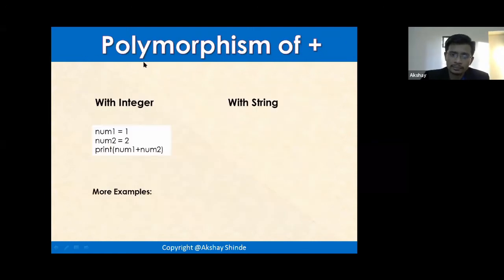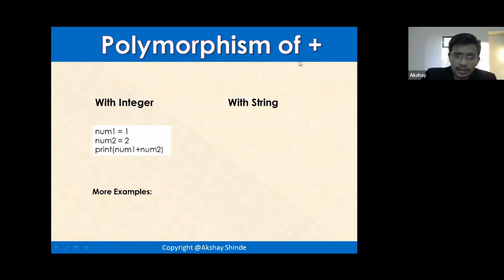Then we have another type of polymorphism, which is with operators. So this plus operator, when we use it with integers, we saw this example, right? With num1 and num2, the plus operator is the addition operator, so it will simply add those numbers. But if I use the same plus operator with strings, what will happen? Yes, Komal, concatenation. So it will no longer mean addition.